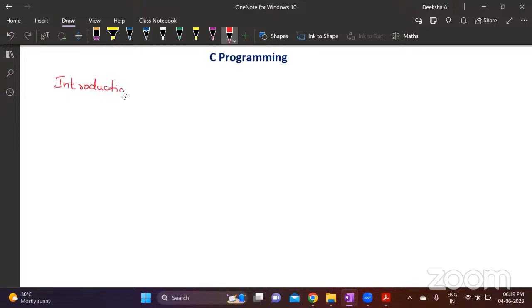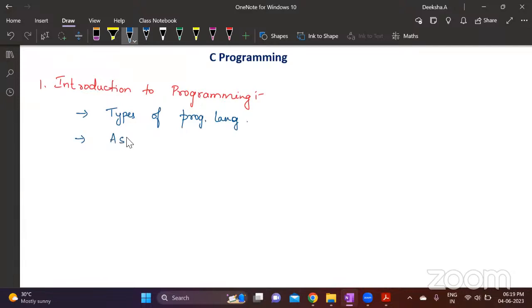In this introduction to programming, you might get questions like types of programming languages: high-level and low-level programming languages, the difference between assemblers, compilers, and interpreters.